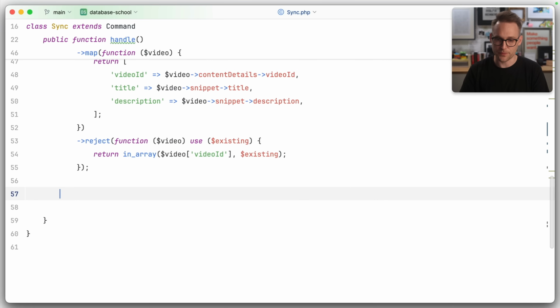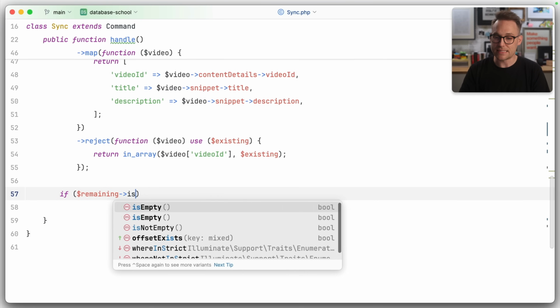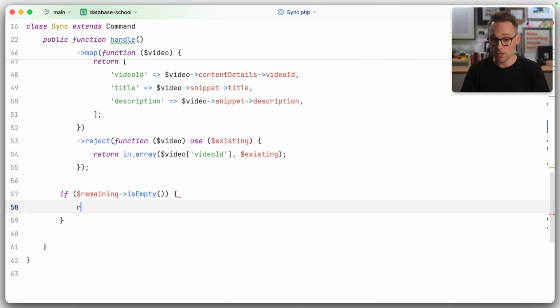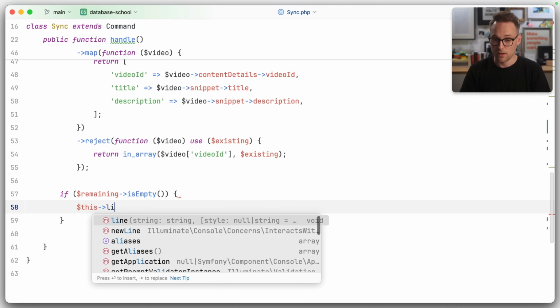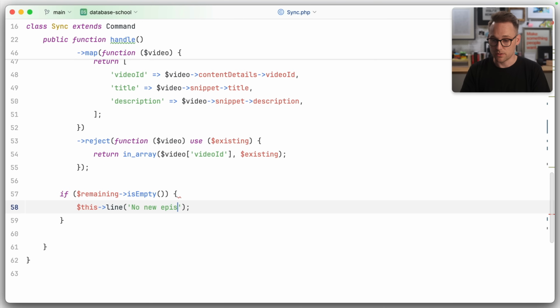We're going to use yt-dlp, which is a nice little tool that allows you to download YouTube videos that you're legally entitled to. And I'm legally entitled to these YouTube videos, so I'm going to download them. First thing is I'm going to make up a file name. Actually, I lied. The first thing is if remaining is empty, I am going to say no new episodes.